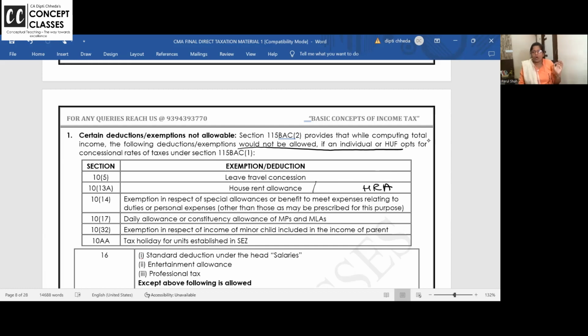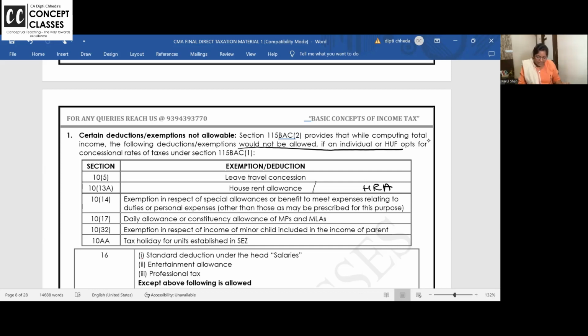I'm talking about house rent allowance. The company will give you 5,000 per month as HRA. Then whatever you want to do, you stay in a 50,000 house, you stay with your parents, you stay as a paying guest, you stay with your friend, you can stay anywhere. We will give you a fixed 5,000 HRA from the company. Ma'am, but my actual rent is 8,000. My actual rent is 3,000, nothing to do.